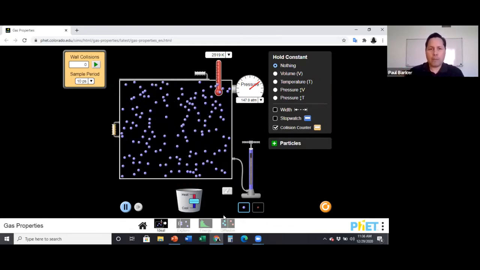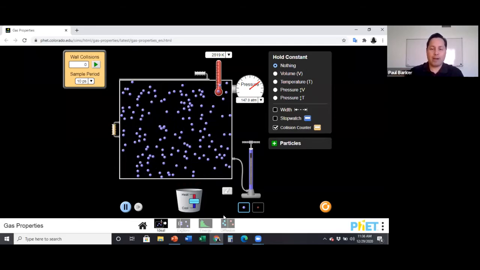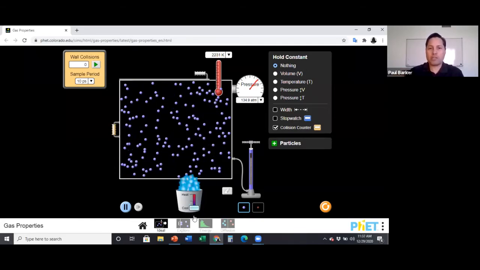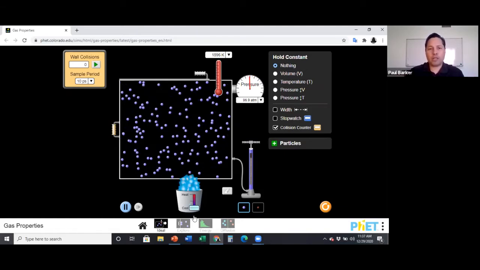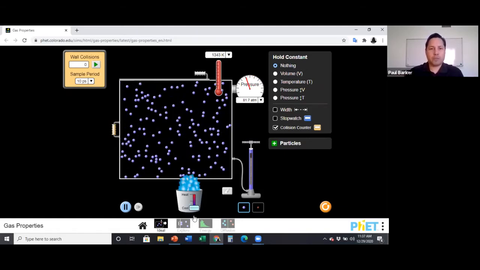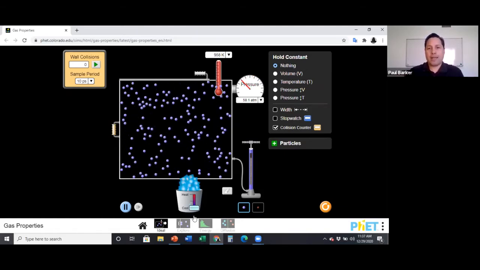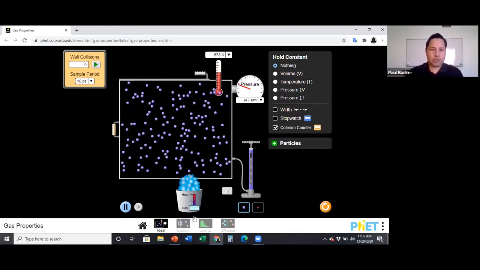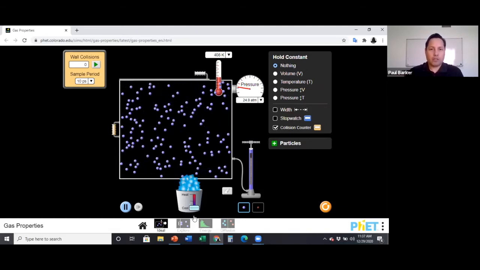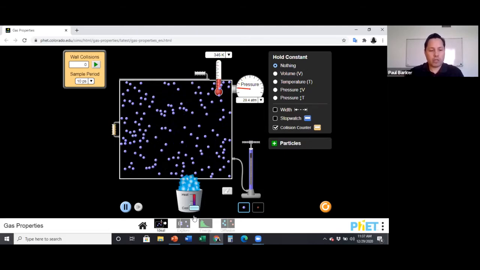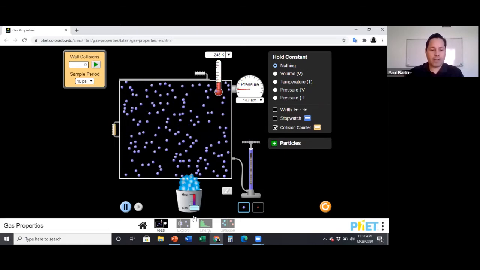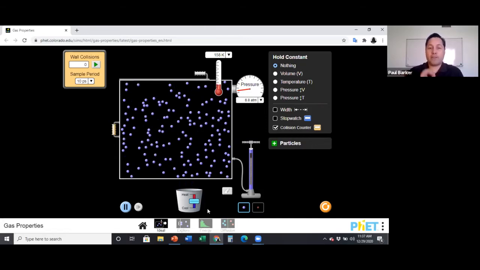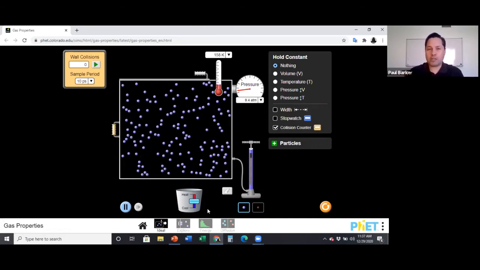Now, what happens if we cool this gas down? The opposite will take place. So now we're going to add some ice, and we'll begin to lower the temperature of this container. As a result, you'll see the average speed of these molecules begin to slow down. Now they're going slower and slower. So our second question again was, how does the temperature affect the gases? And the answer to that is it affects their velocity.